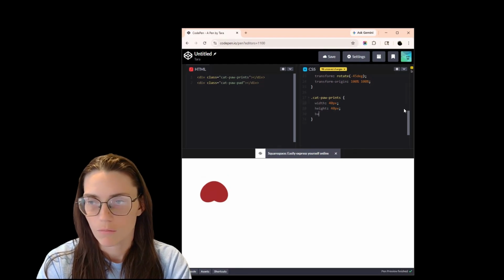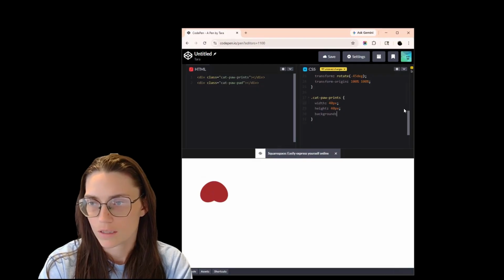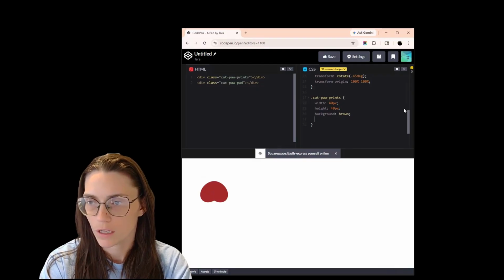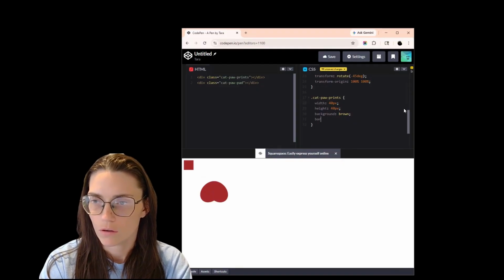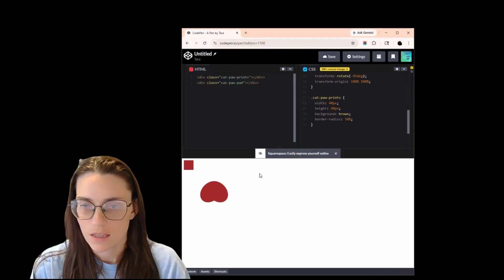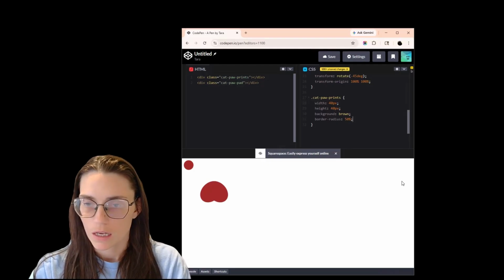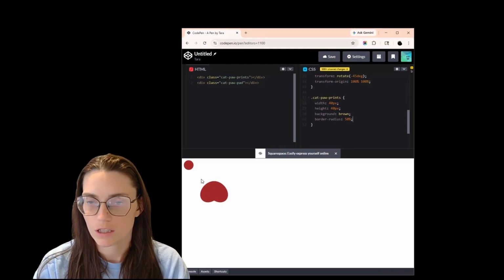We're going to give them a background color as the same as our pad, so brown, and then a border radius of 50%. So as you can see, that's going to give us a perfect circle. Now we need 3 other circles. We're going to give it 4 circles for the paw prints, and we are going to need to change the position so that they spawn around the paw pad.